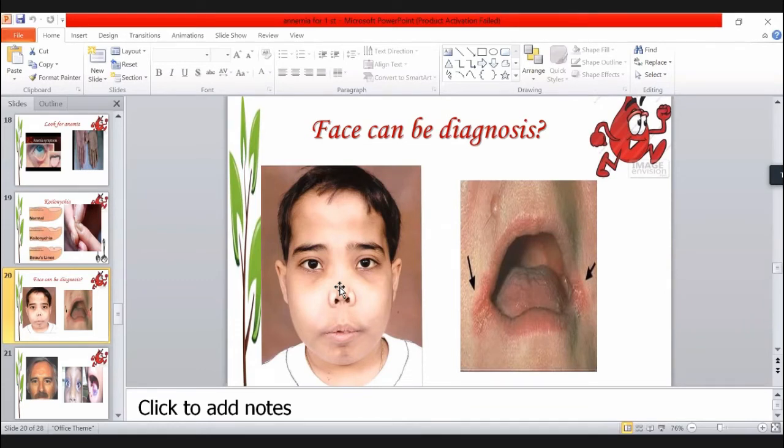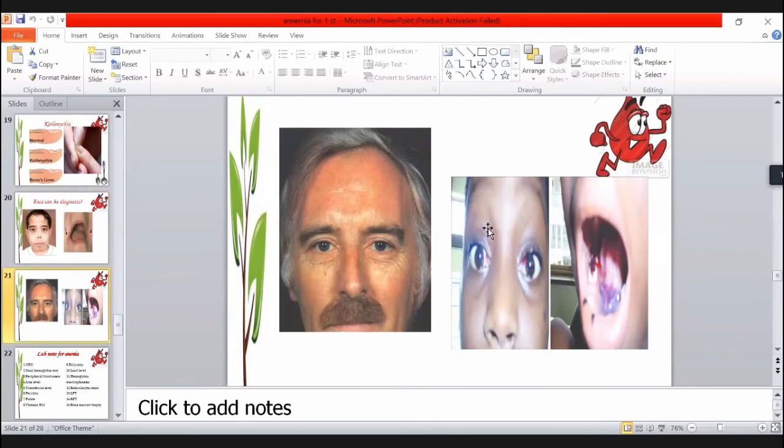So you can diagnose anemia just by looking at the face of the patient, the nails of the patient, along with the conjunctiva. Look at another picture here. What abnormalities are you seeing over these different pictures? One abnormality in the second picture, I guess, is paleness in the eyes. Do you think so? Is it paleness or something else? Eyes are reddish from the corner.